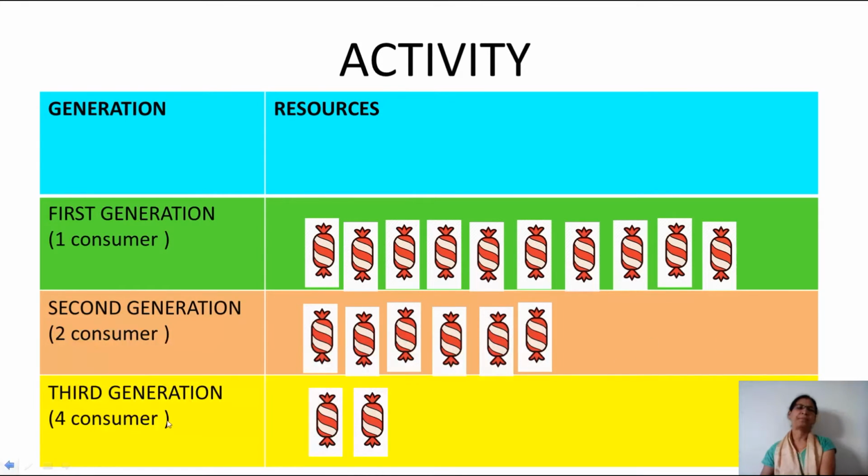4 chocolates. Now, when the same resources are given to the third generation, there are more consumers, that is 4 consumers, and each one will get only 2 chocolates. That also is not sufficient for everyone. I hope you understood about the number of resources and how we have to use them.